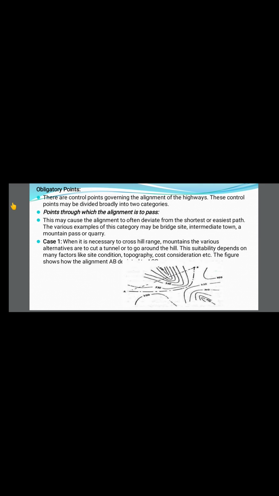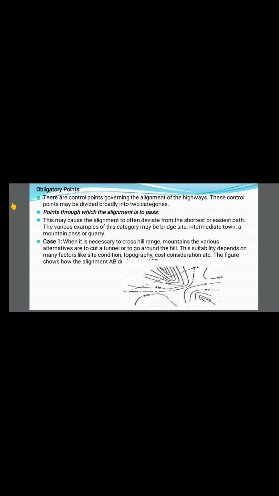Obligatory points, you have studied in survey also. You can call them control points. They are control points governing the alignment of the highways. These control points may be divided broadly into two categories. The first is the points through which the alignment is to pass.